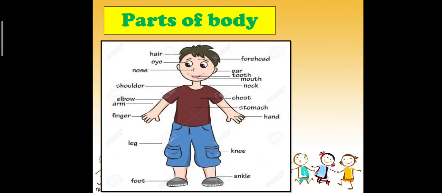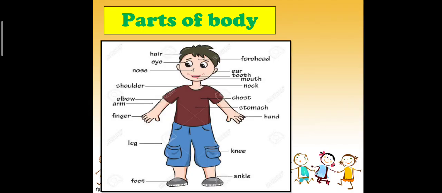Now, parts of the body. Our body has three main parts: the head, the limbs and the trunk. The head contains important organs like the eyes, ears, nose and mouth. The head also has the brain, which controls and commands the body. The brain helps us to understand what we see, hear, feel, taste and smell. The brain also instructs different parts of our body to move or react to these.